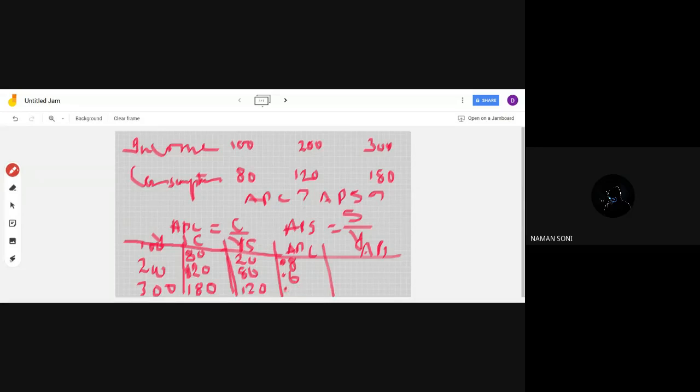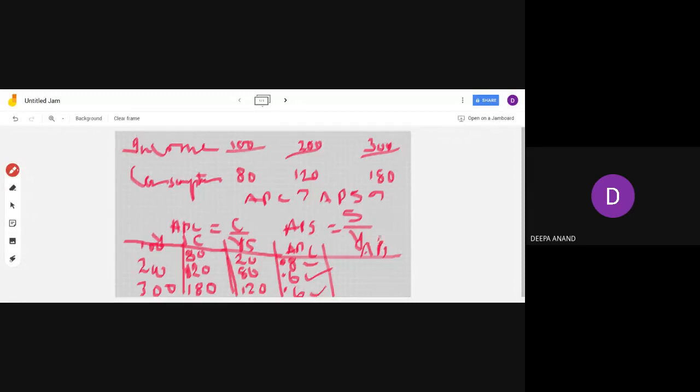80 upon 100. And the next is 120 upon 200. Then the next is 180 upon 300, total income. Total income is here: 100, 200, 300. So you will get the answer like 0.8, 0.6 and 0.6.